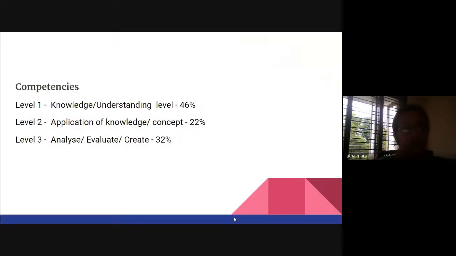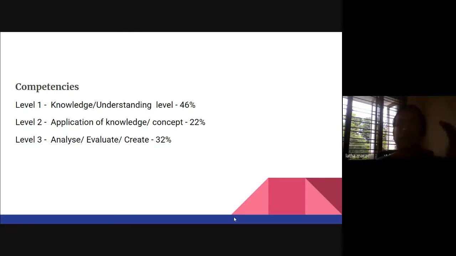As you know, we have the new education policy, which says that more importance is given to competencies. So in our curriculum also, we are given the different competencies we have to measure through the question paper. Here we have competencies in levels 1, 2, and 3. Level 1 is knowledge and understanding, which is the primary competency level. Then you have the higher levels: concept application, and analyzing and evaluation questions. So we have 46, 22, and 32 percent respectively in levels 1, 2, and 3.